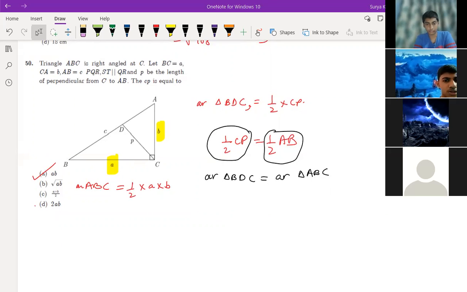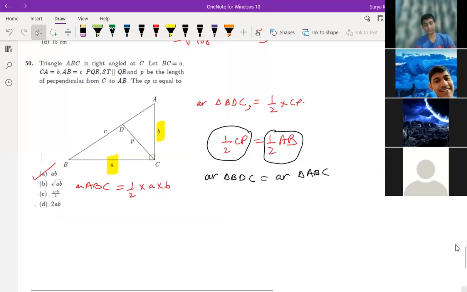Sir, how root AB, sir? No, it means that is half, it's not equal. Multiplication of AB should not be equal to CP. Similar, right? So similar is some sort of equal. Little bit. Yeah, that's what I was saying.